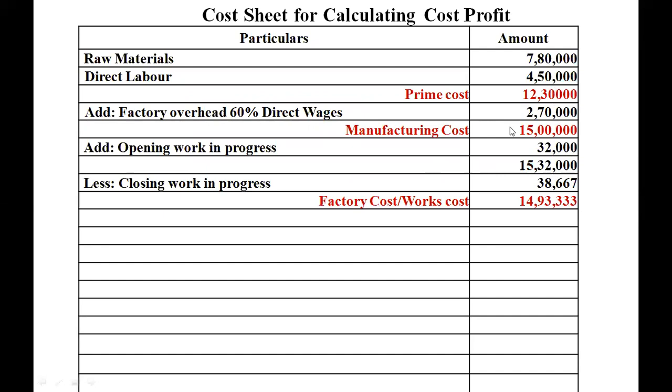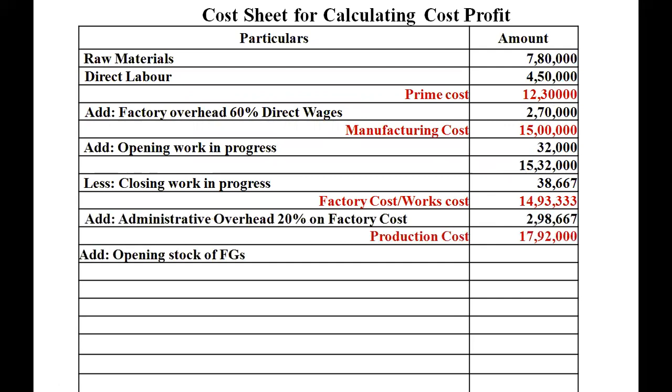For this we are going to add and deduct opening and closing work in progress. So when we add opening work in progress and deduct closing work in progress, we arrive at works cost or factory cost, that is rupees 14,93,333.